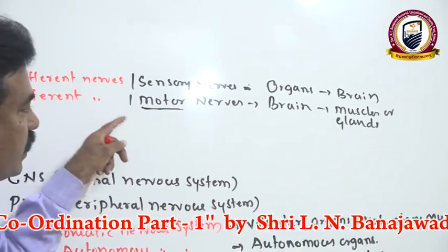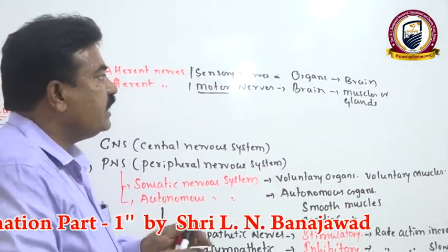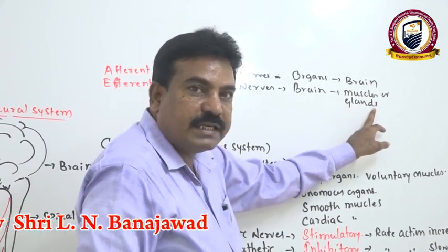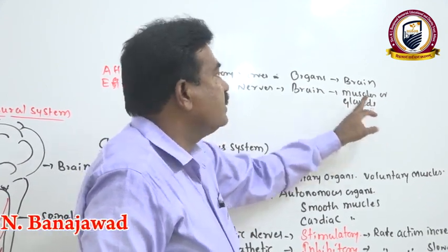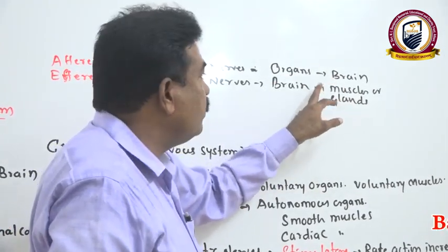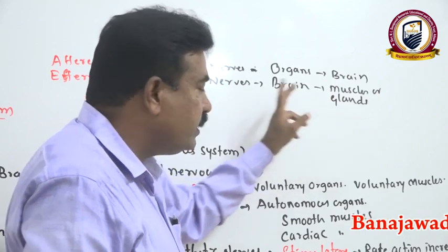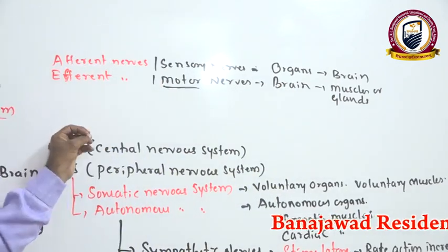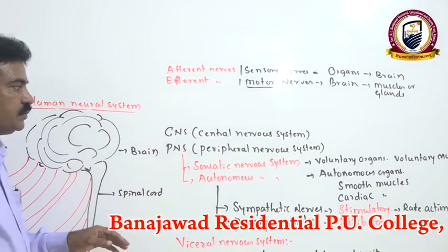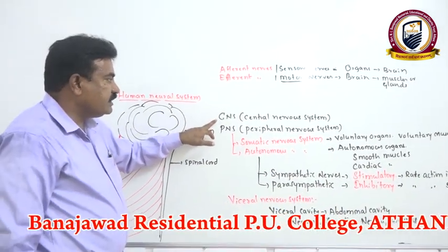By the stimulation of an efferent nerve, generally muscular movement may take place or glandular secretion takes place. For example, any salivary secretion or any general movement that takes place in our body is by the action of efferent nerves.